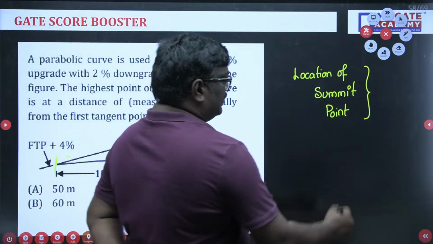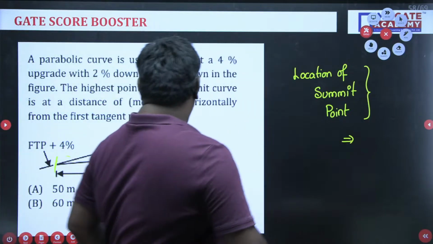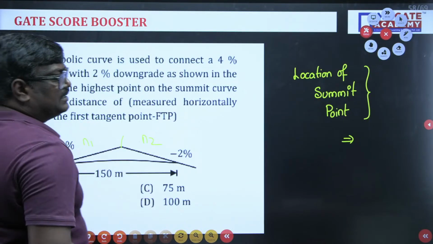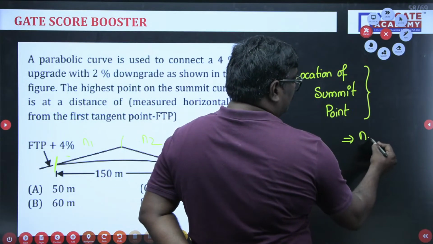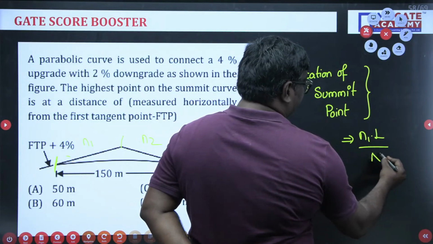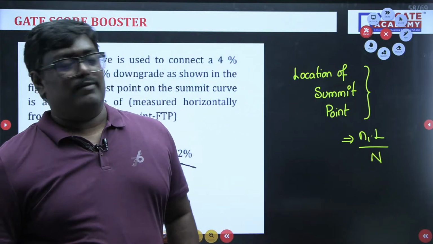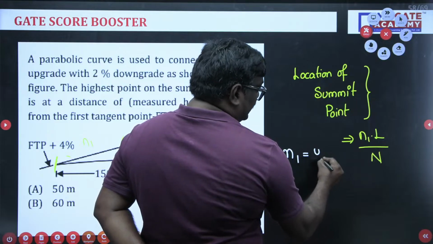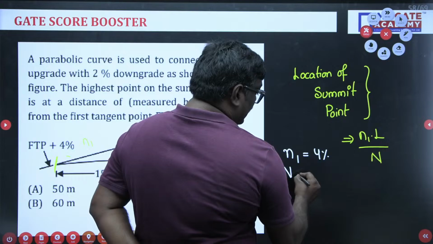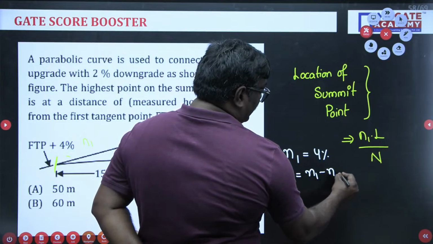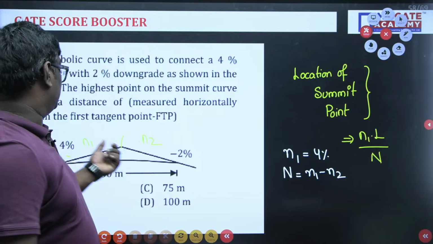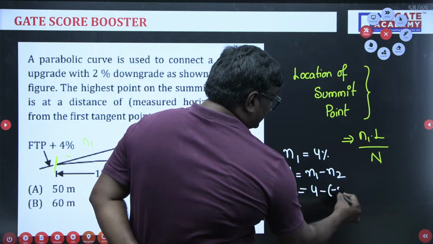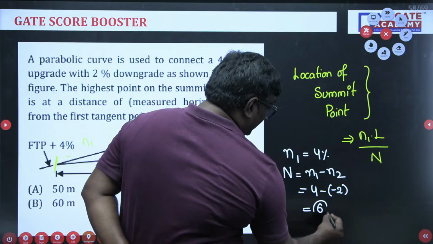If I take this one as N1 and this one as N2, as it is from the right side, it will be N1 into L upon N. Here N is the algebraic difference between the grades, N1 minus N2. N1 is positive, so it will be 4 minus of minus 2, which equals 6.